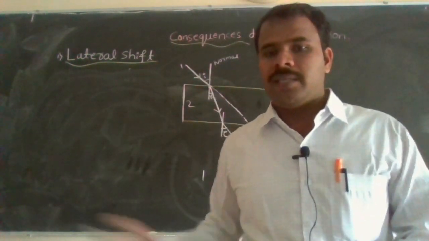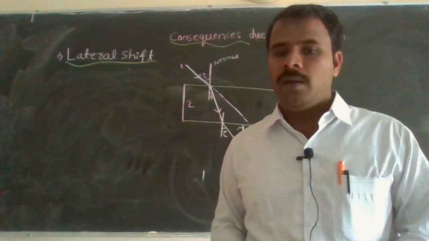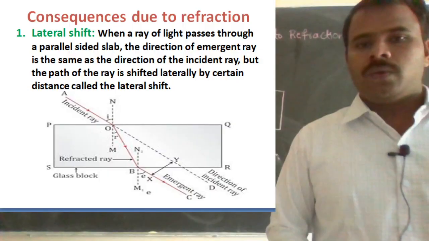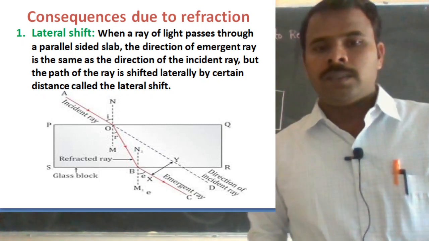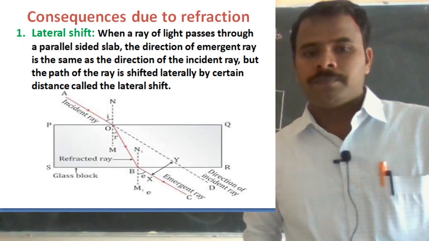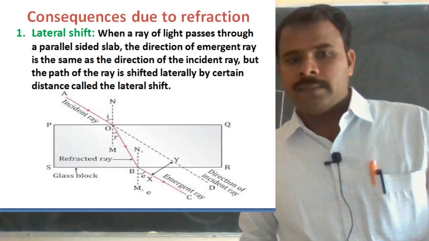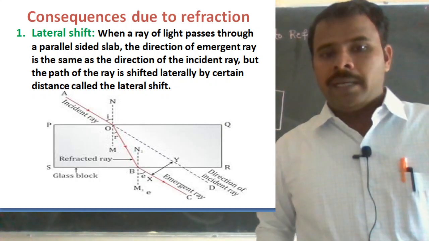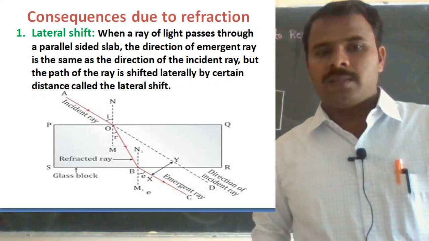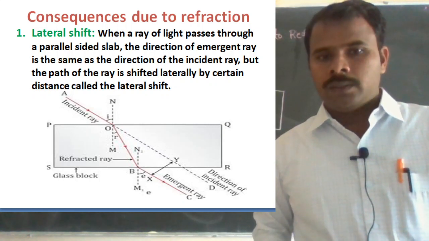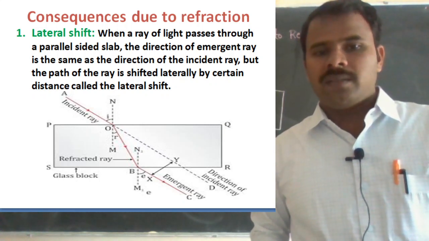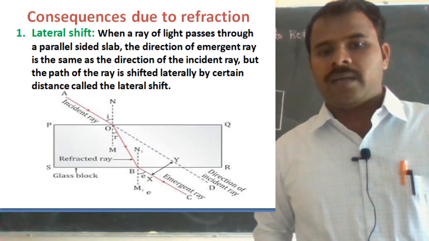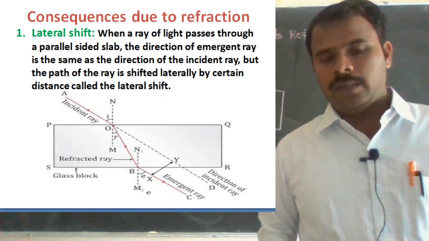Next, the second example is normal shift. If you go through the diagram here, AO means the incident ray, NA means the normal to the first surface PQ, and i means the angle of incidence. The refracted ray bends towards the normal.